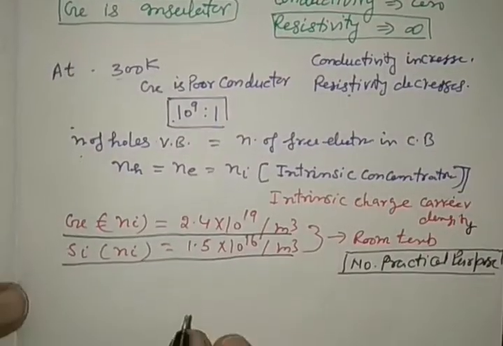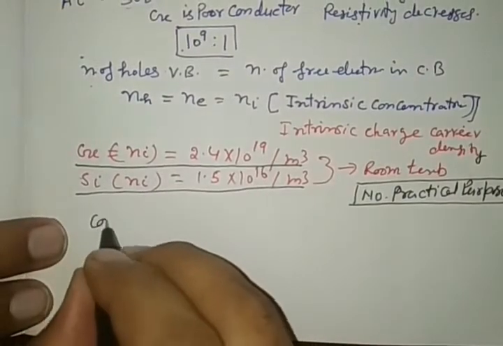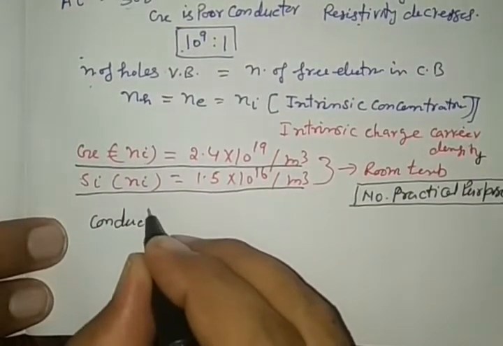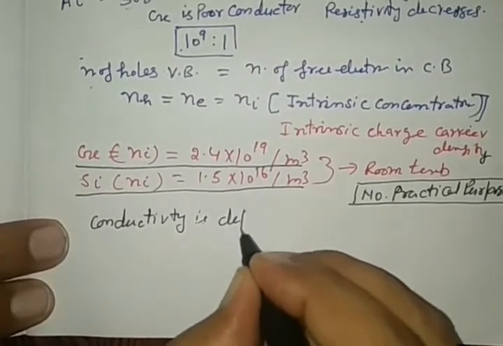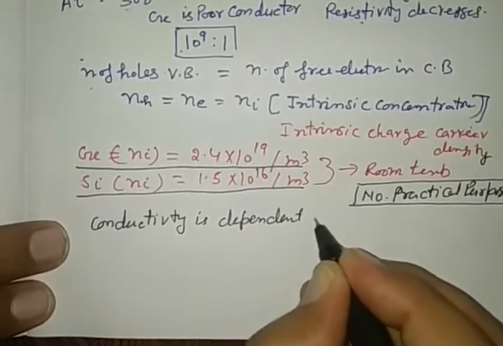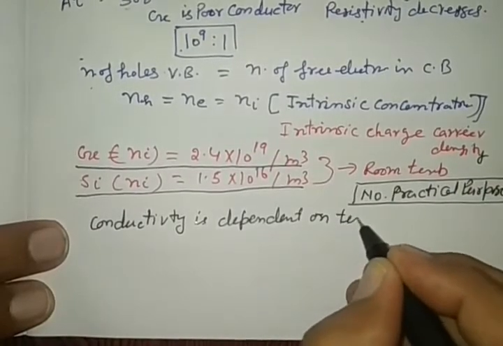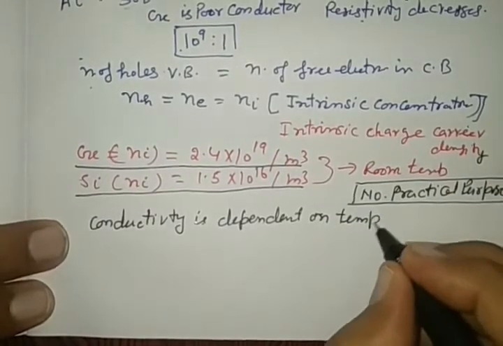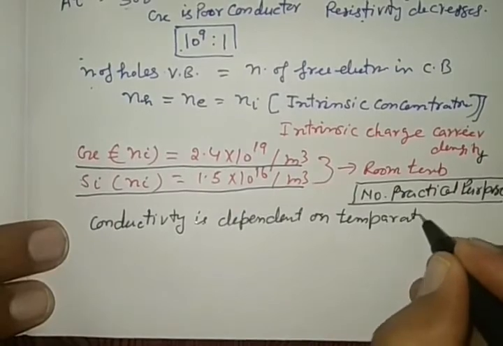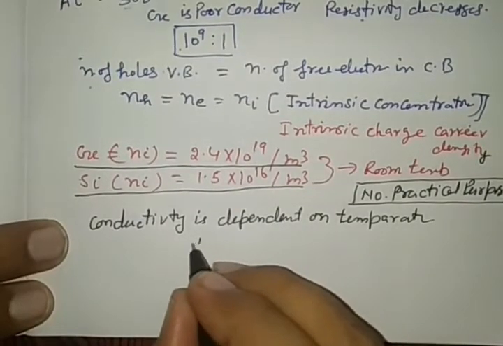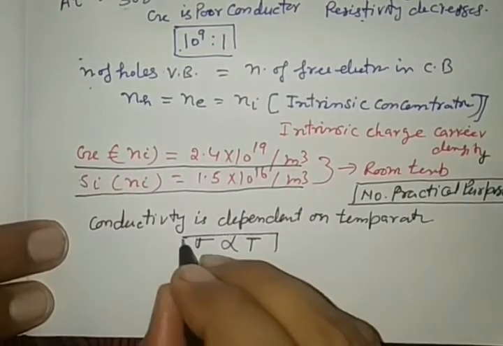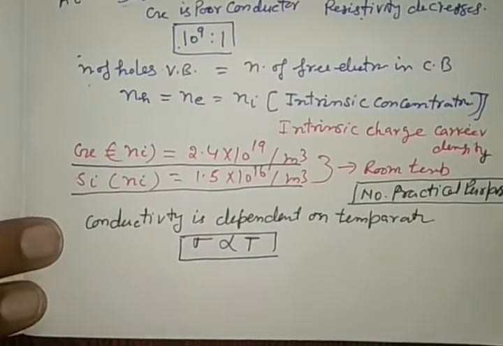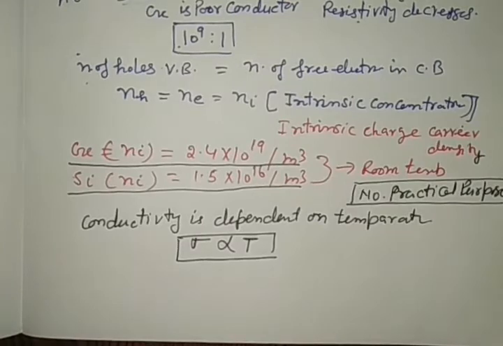So we may write here, conductivity is dependent on temperature. Conductivity sigma is directly proportional to temperature, right? And it is given by the increase in the number of electrons available.